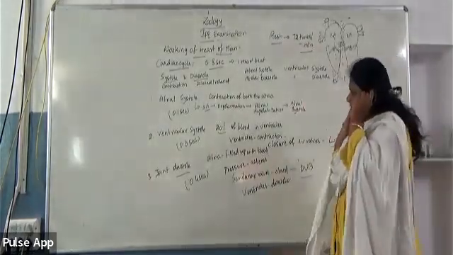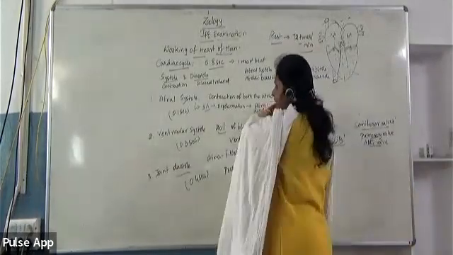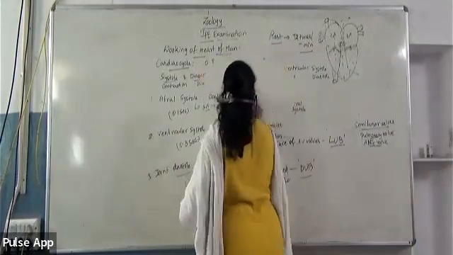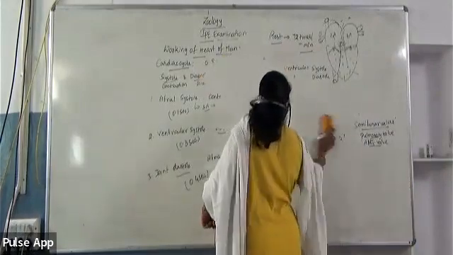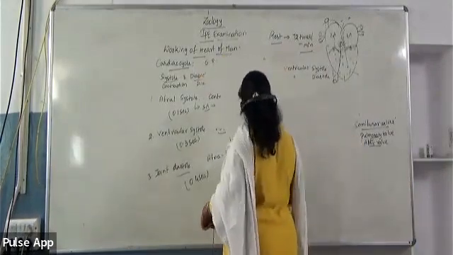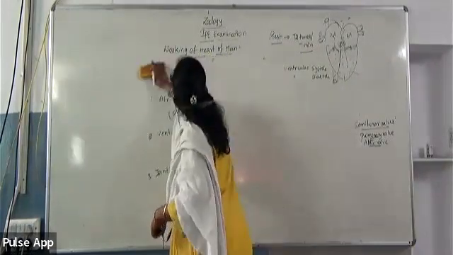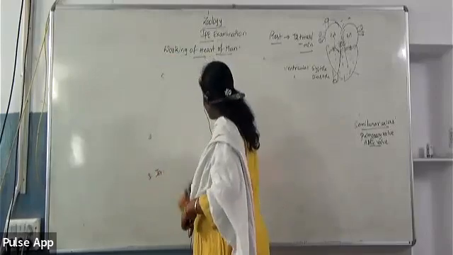And after writing about the cardiac cycle, you should also present what is stroke volume and what is cardiac output. The definitions of stroke volume and cardiac output are also very important. So what is stroke volume?